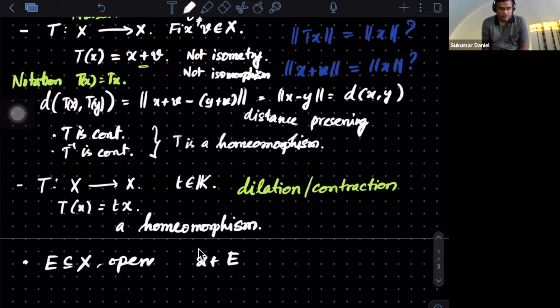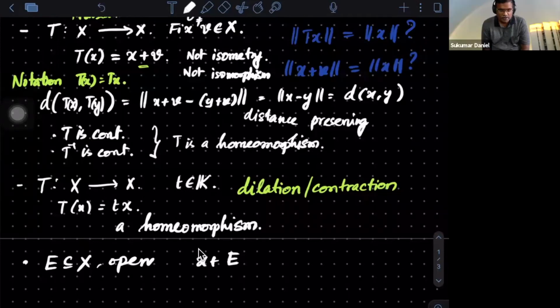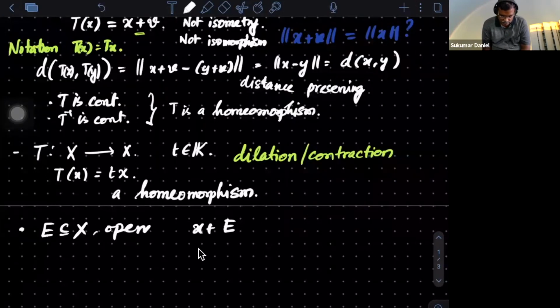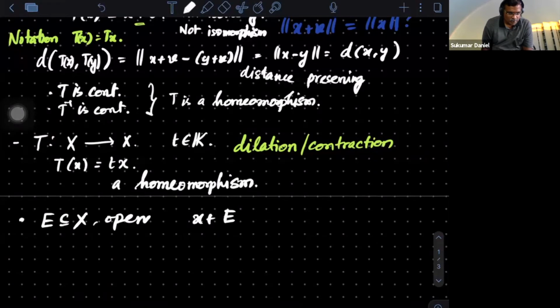x is some fixed vector in X. I assume that you know what is this x plus E. We have already defined this. With every element of E, you are adding x. For a singleton, I don't put a bracket. I told you last time. Is it open? Can you see that?